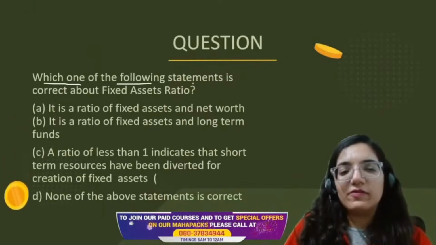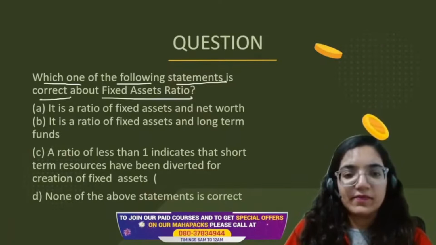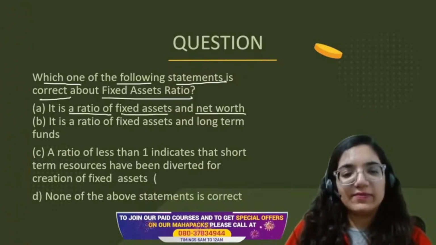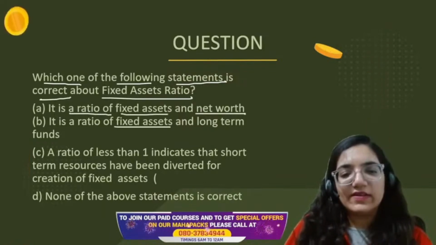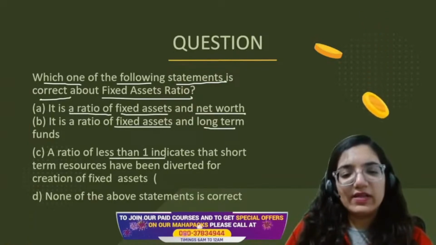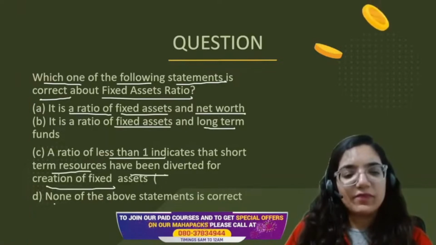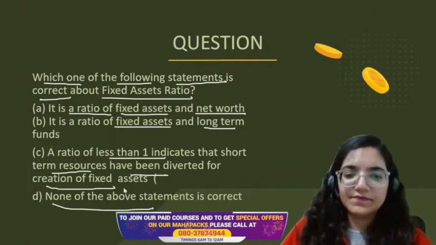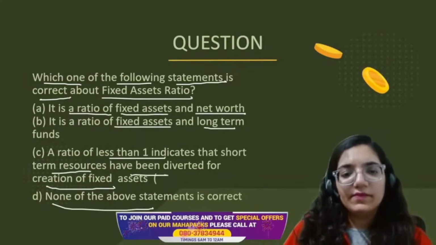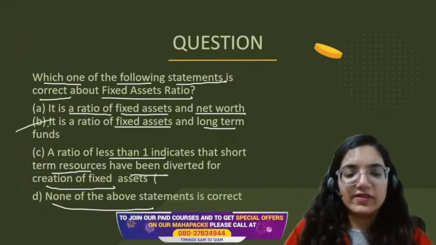Which one of the following statements is correct about fixed asset ratio? What's true, everyone? It is a ratio of fixed assets upon net worth, fixed assets upon long term. A ratio less than 1 indicates that short-term resources have been diverted for fixed assets, or none of the above. There is only one thing correct, that is fixed assets divided by long-term funds.